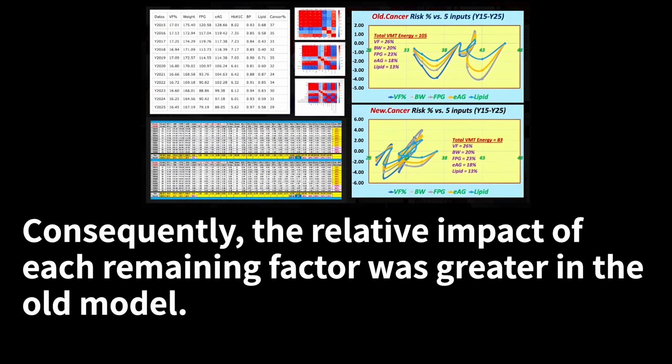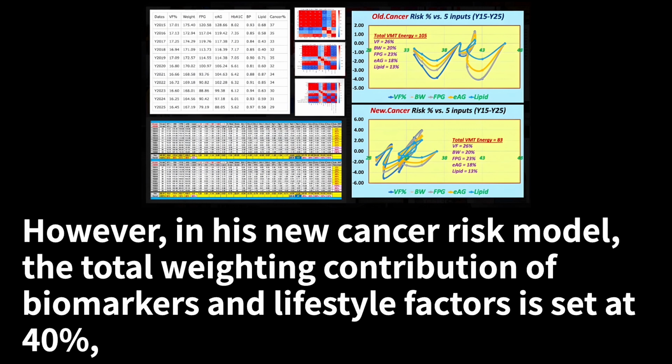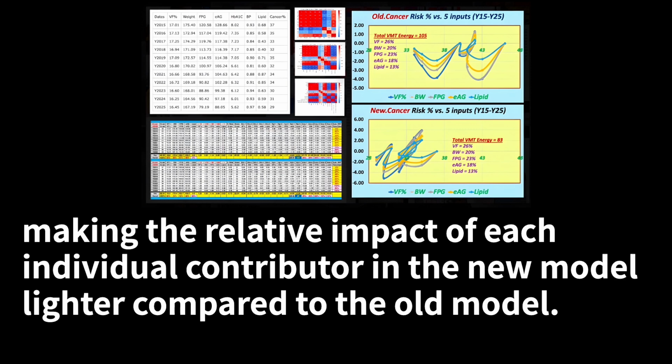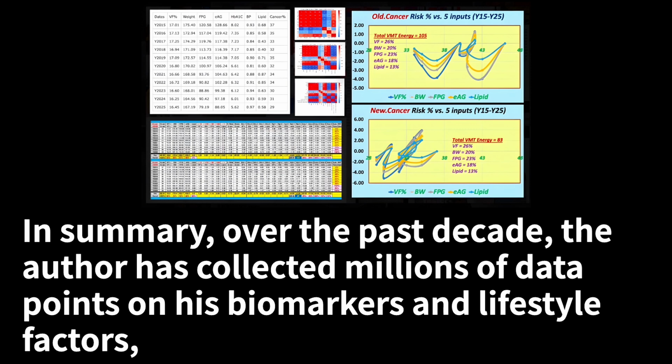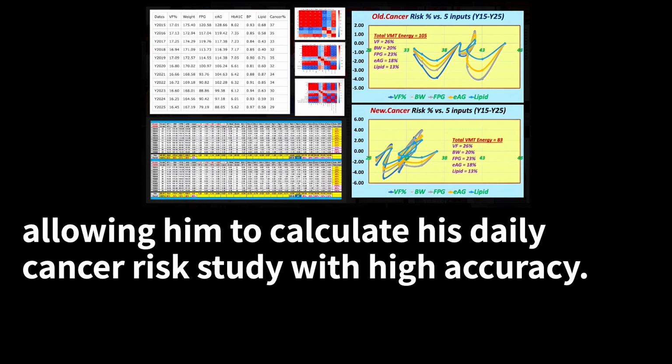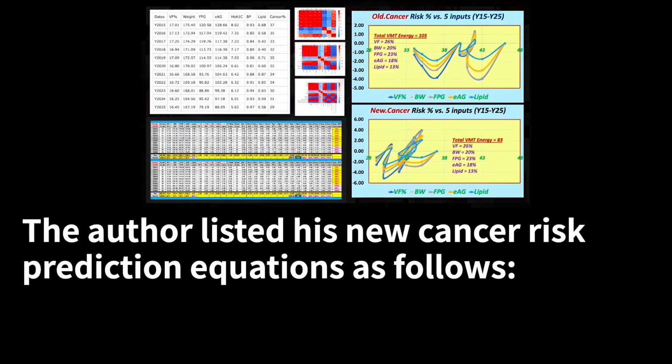Consequently, the relative impact of each remaining factor was greater in the old model. However, in his new cancer risk model, the total weighting contribution of biomarkers and lifestyle factors is set at 40%, making the relative impact of each individual contributor in the new model lighter compared to the old model. In summary, over the past decade, the author has collected millions of data points on his biomarkers and lifestyle factors, allowing him to calculate his daily cancer risk study with high accuracy. The author listed his new cancer risk prediction equations as follows.